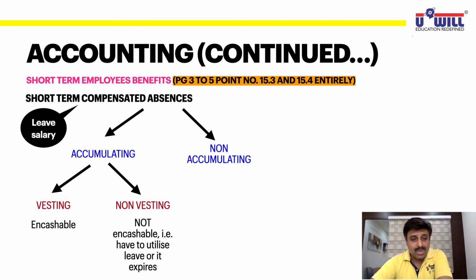So these are the types of leave salaries: short-term compensated absences, accumulating, non-accumulating, and vesting, non-vesting. Okay. Now, how to do the accounting for this? How to do the accounting for this short-term compensated absences? Today, we are going to take practical questions based on this concept, so understand it properly. Okay. How to do the accounting for this? Listen.